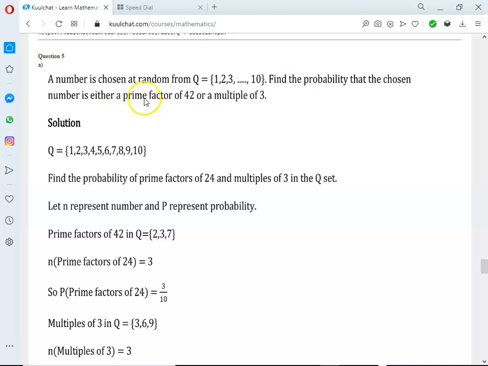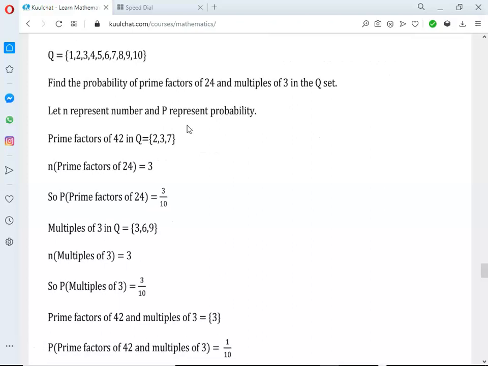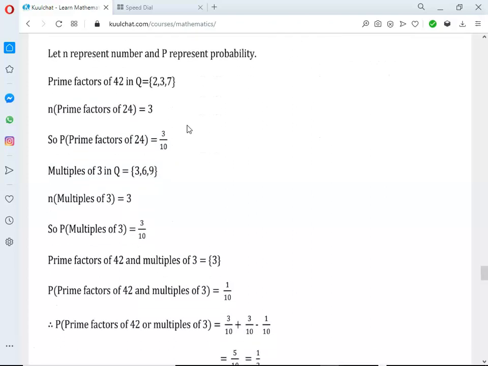First we find the probability of prime factors of 42, then the probability of multiples of 3. After you are done, you add the two of them. Then you find the probability of numbers that are both factors of 42 and multiples of 3, and subtract it from the sum.